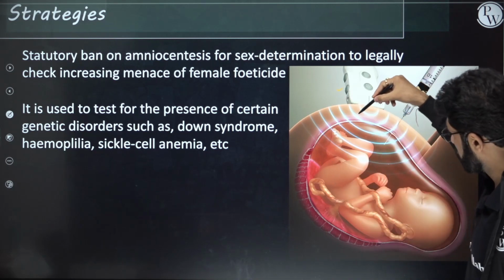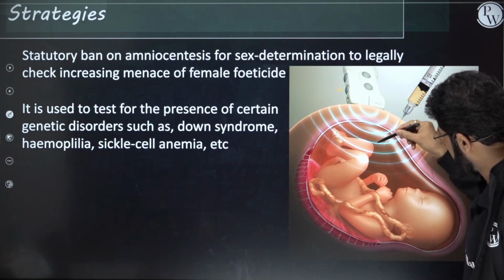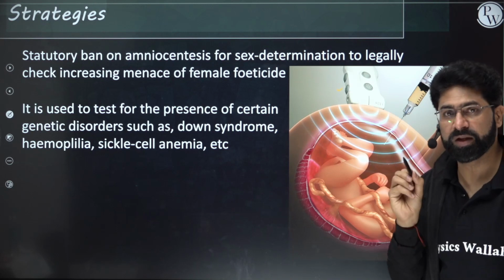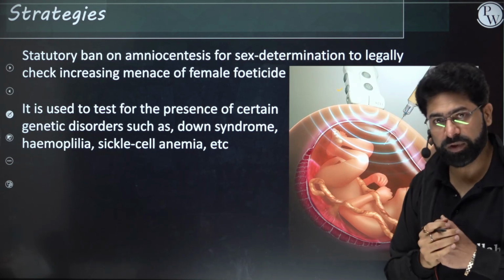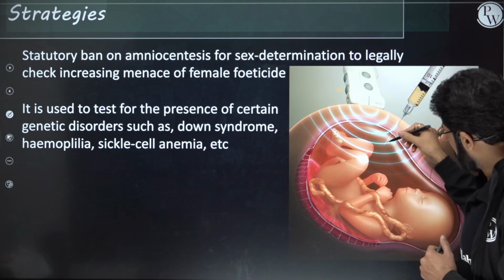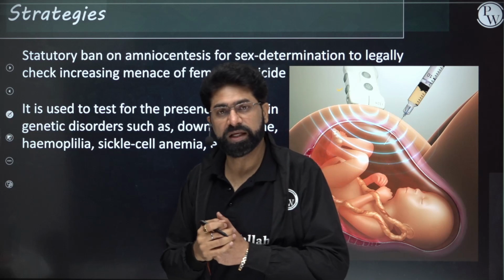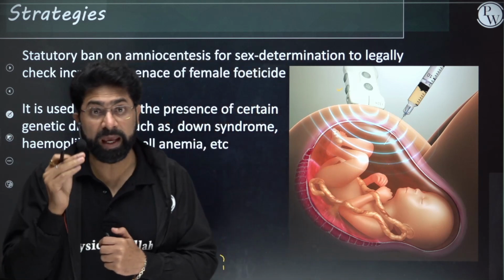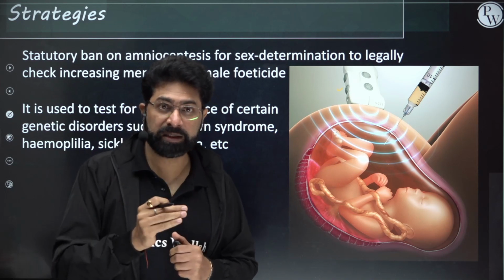You have to check that in no case should this needle be inserted into any part of the fetus. That is very, very important. So you have to be guided with proper ultrasonography, and a little bit of amniotic fluid is taken. After that, those cells are cultured, and if any chromosomal abnormality is there, that is detected.